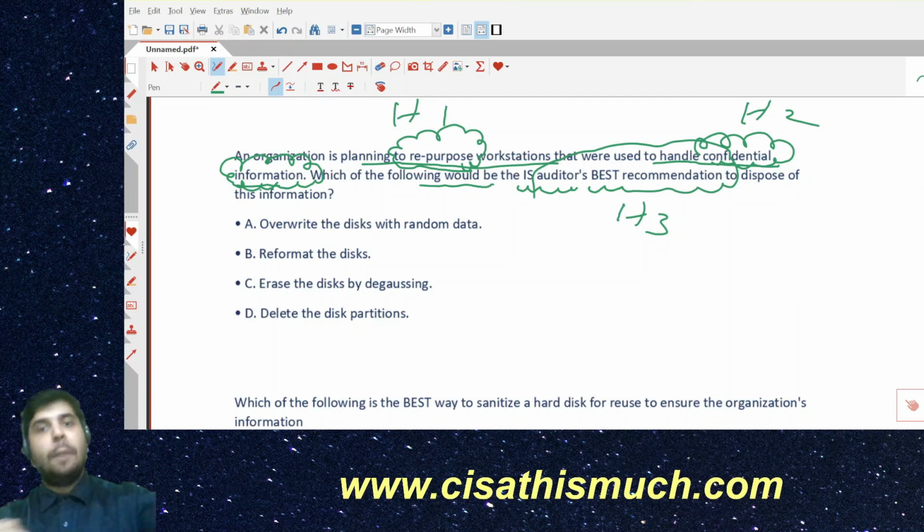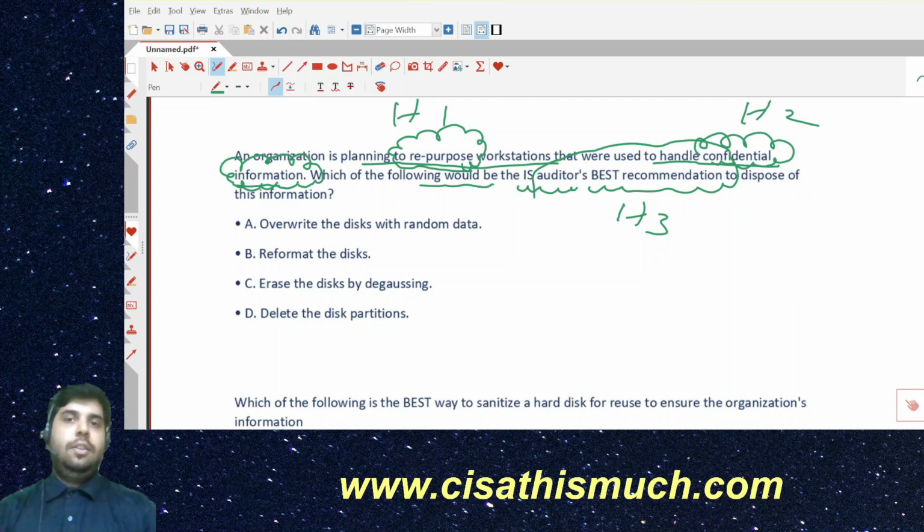Hint number one, repurpose. We want to repurpose this work session. Point number two, okay, we want to repurpose, but this is confidential. The system used to handle confidential information. So I am keeping in front of you these two pieces of information. Now on the basis of your knowledge, your experience, your judgment, your skill, you recommend which of the following would be the IS auditor's best recommendation.